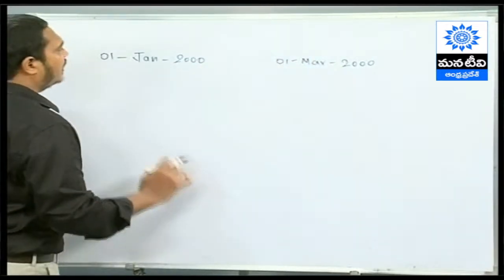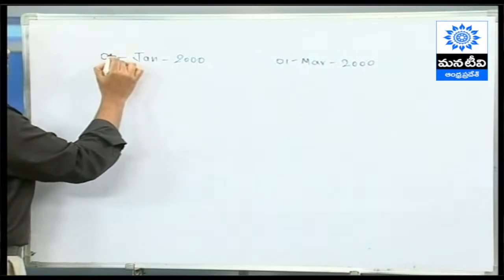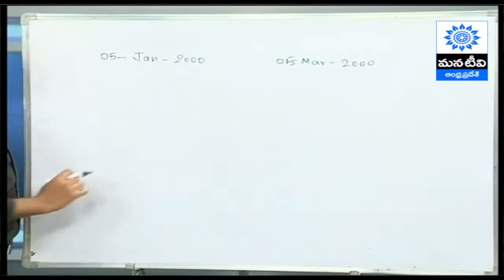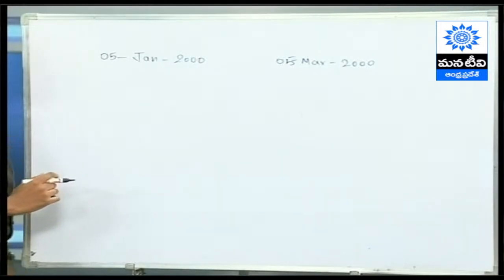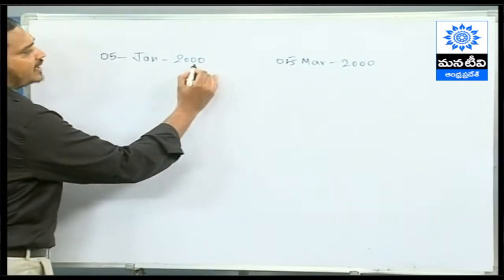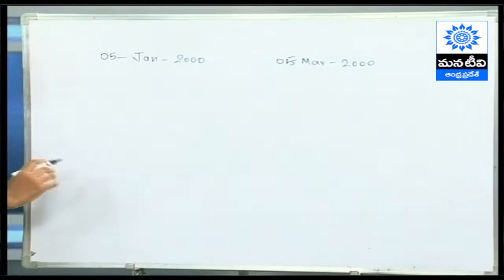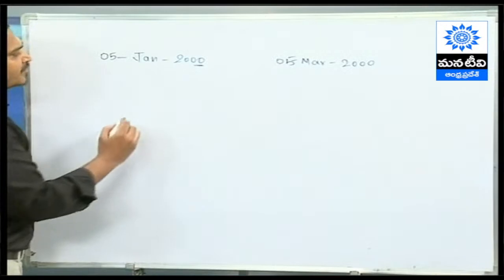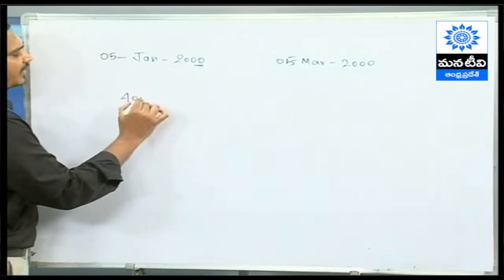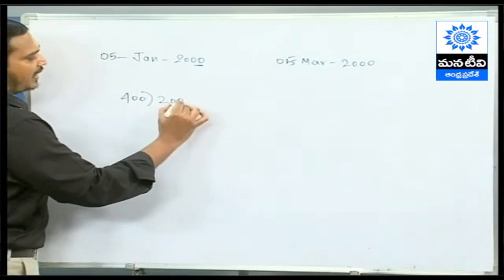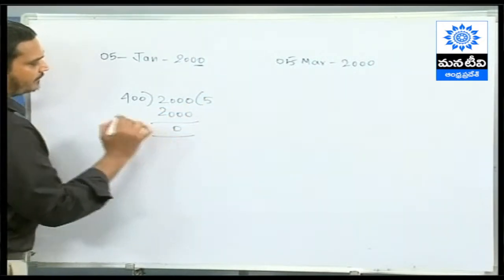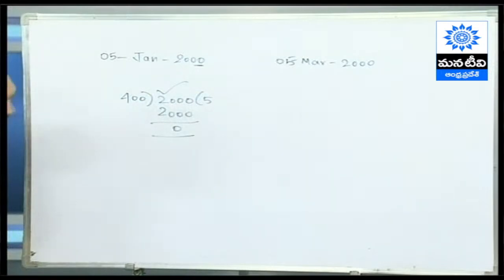ఆల్రైట్, మీకు ఇంకా కన్ఫ్యూజన్ వద్దు అనుకుంటే మీరు 5 తీసుకోవచ్చు. Alright, 5th Jan 2000 and 5th March 2000. Alright, now first thing, just check whether the given year is a leap year or not. Obviously it's a leap year. Endukante it's a century ending year. So century ending year ante I need to divide this year using 400. Am I right? So it is 5 2000 and it's done. Yes, it's a leap year. So don't divide it with 4.